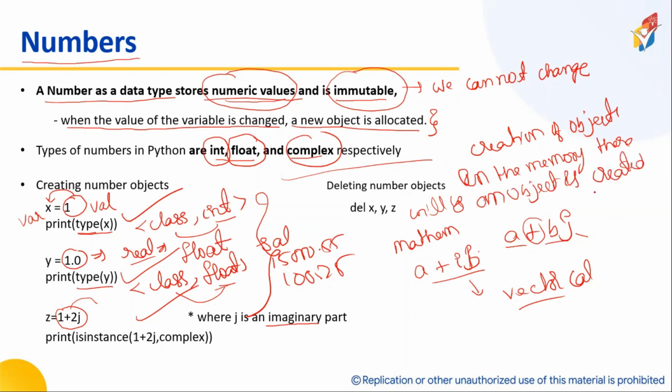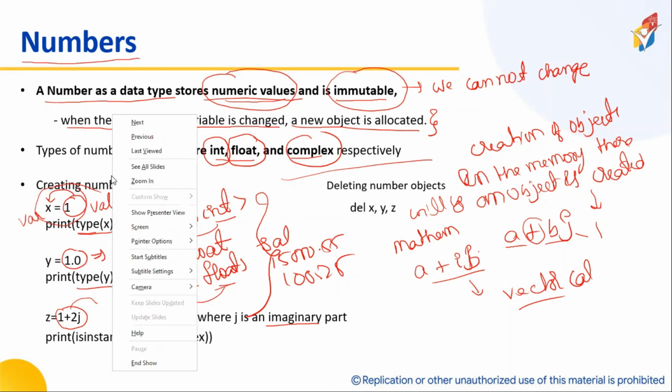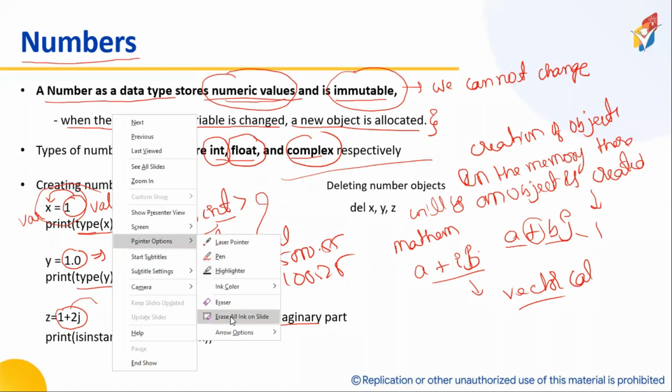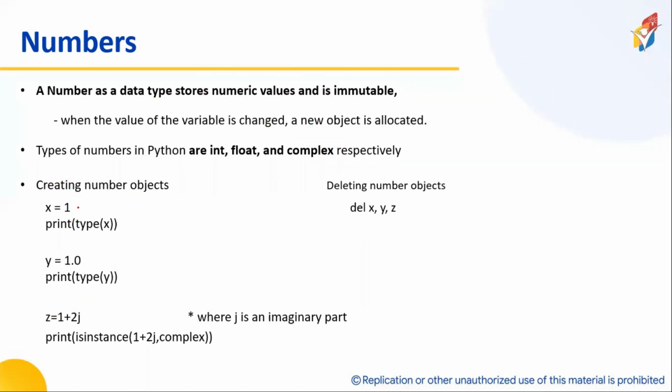Now, whenever we create an object, what will happen? For example, if I create an integer object x equal to 1, let me clear the screen. Now, what will happen in the memory when I do like this? It is going to create a PyInt object. This will be done by the memory itself. Here, the programmer will not do anything.